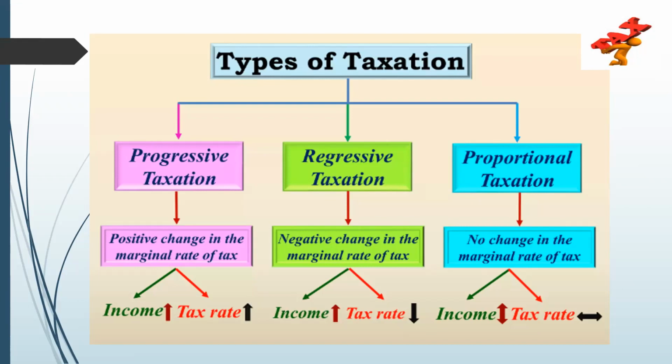So there's a positive change in the marginal rate of tax. Coming to regressive taxation, there's a negative change in the marginal rate of tax. The income increases, but the tax decreases. Coming to the third type, proportionate taxation, there is no change in the marginal rate of tax. The tax rate doesn't change in proportion to the increase in income.